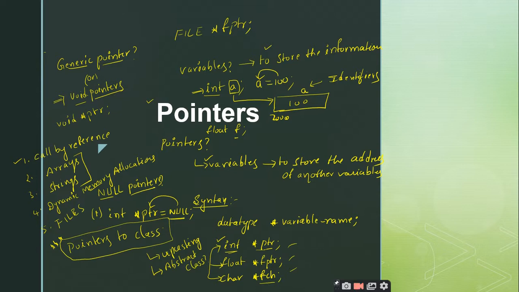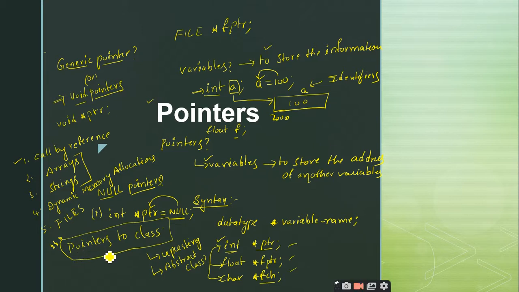So for that purpose, what the author has told us is, though you are unable to create the objects for the abstract class, abstract classes allow us to create the pointers and references for those classes. So here is another usage of the pointers.